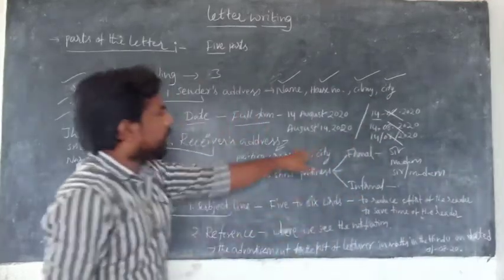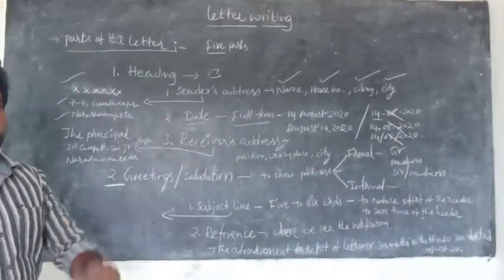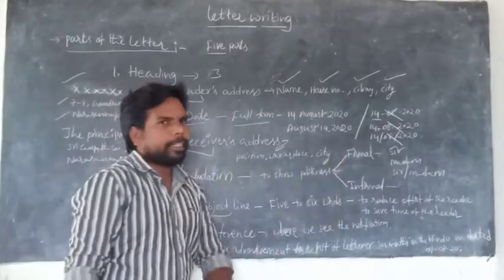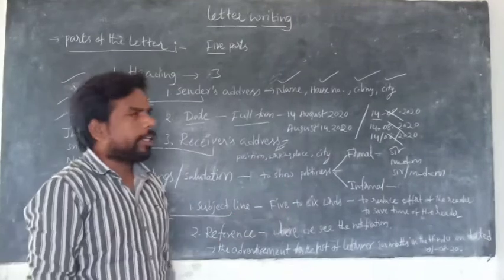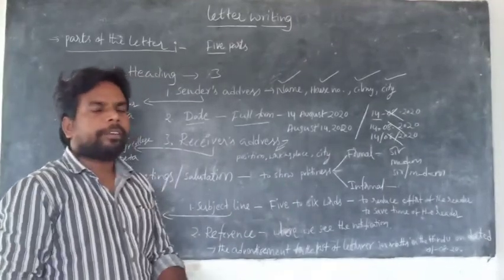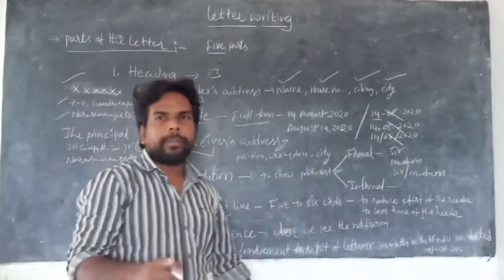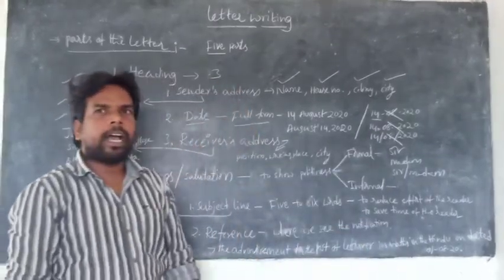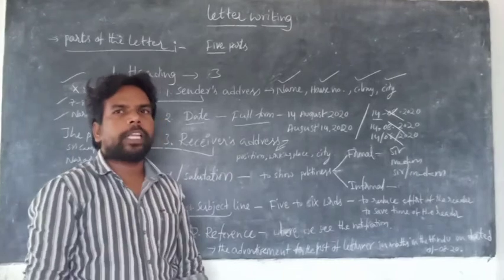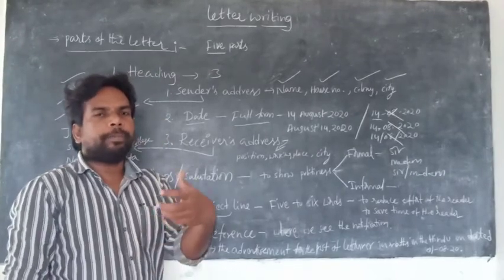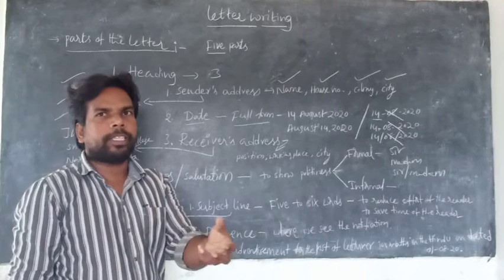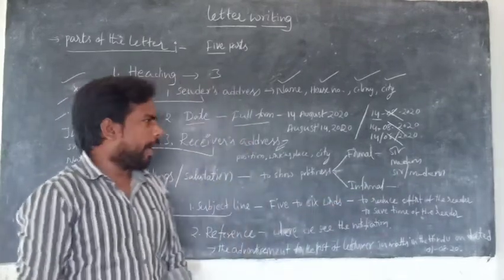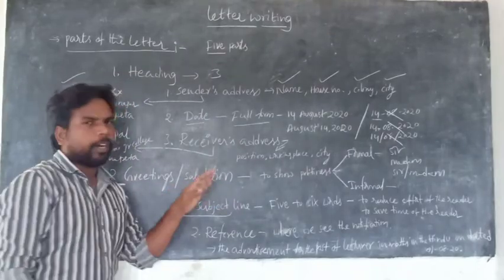In formal writing we have to write a salutation: sir, madam, or sir or madam. When the receiver is male, you can write sir. When the receiver is female, you have to write madam. When the receiver is unknown to you, and you don't know whether it is female or male, you can write sir or madam in place of the salutation in formal letters.